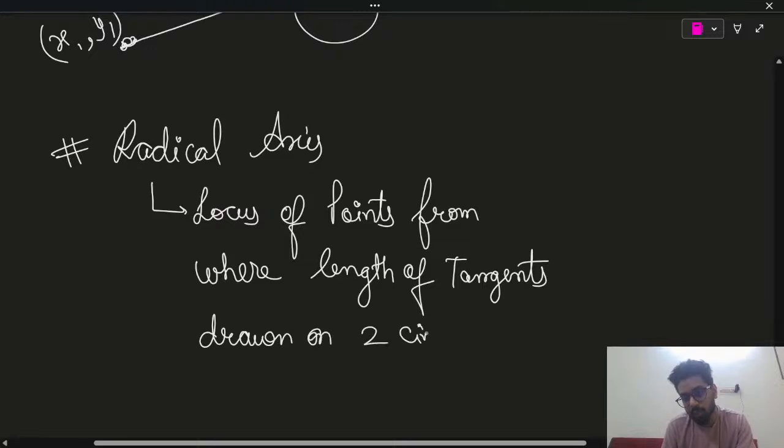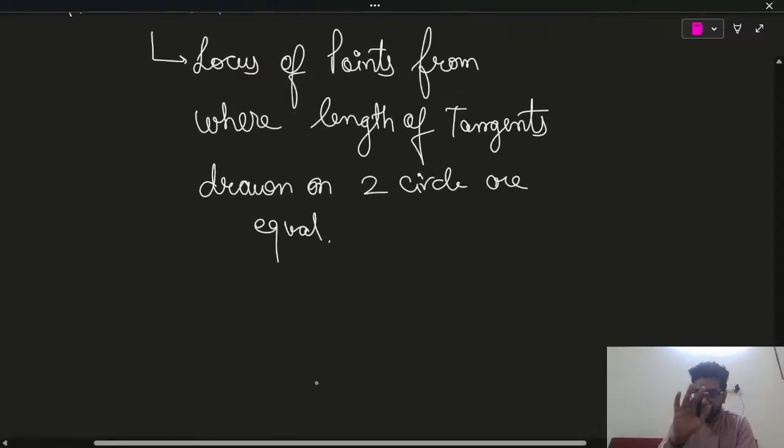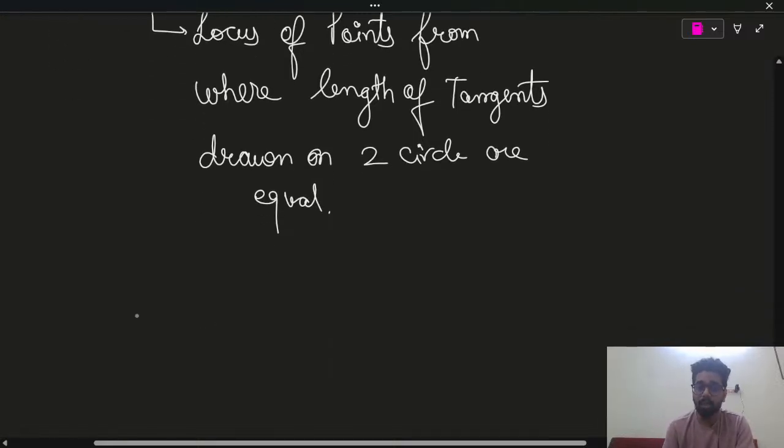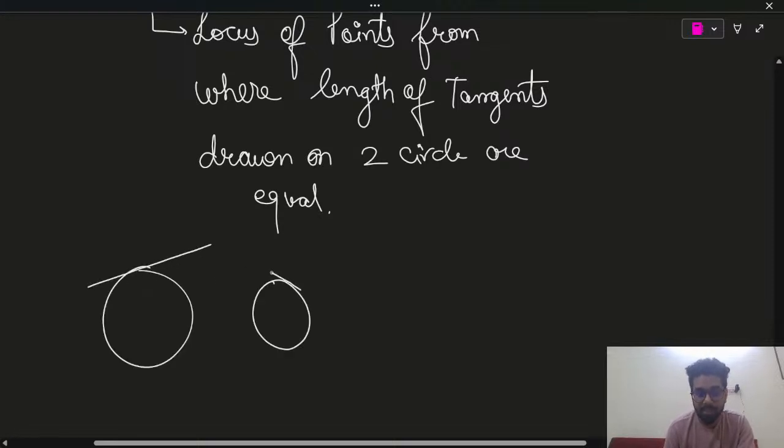Okay, this is called radical axis. Now why is radical axis important? Because, see over here, you can see this line is the radical axis.